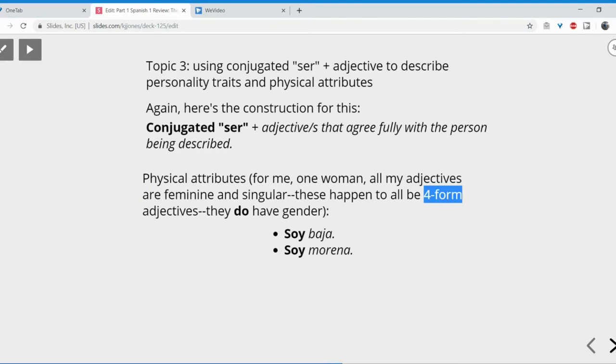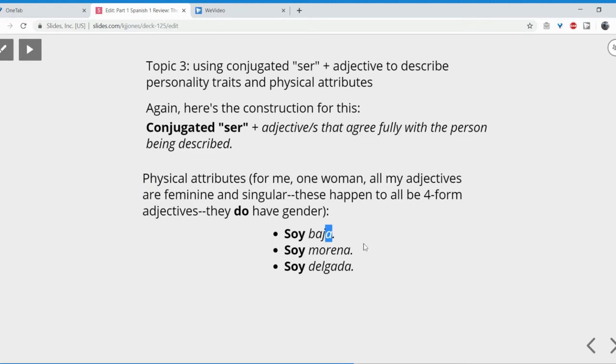Soy morena, although actually I have light brown hair, and so in many parts of the Spanish-speaking world, they still consider me rubia, blonde, which was what I was as a child. Not that that's terribly important or something I should talk about much longer. Soy delgada. Sí, soy delgada. Okay? The thing to notice here, these are 4-form adjectives. I am making them agree in gender and number with me, a single female person. And so that's why they all end in A.